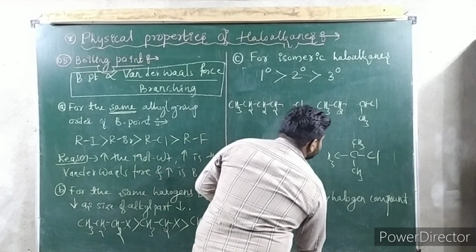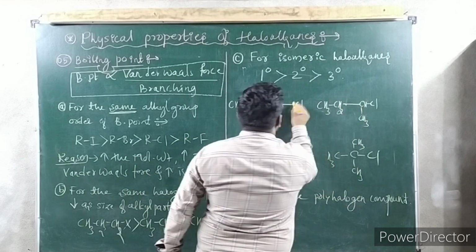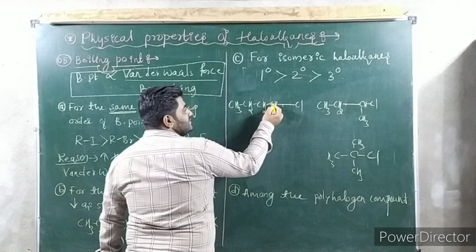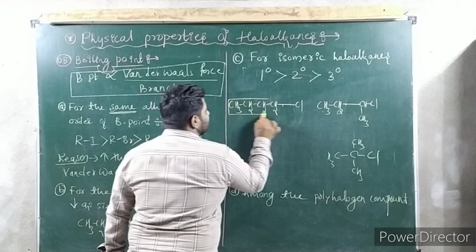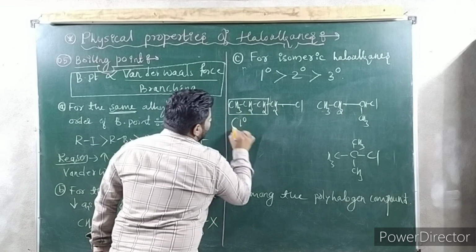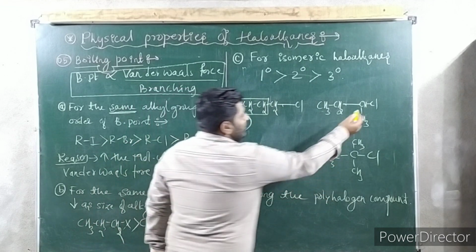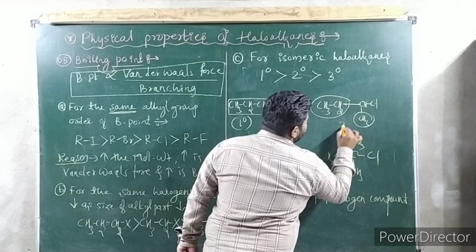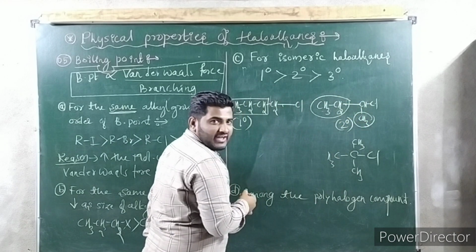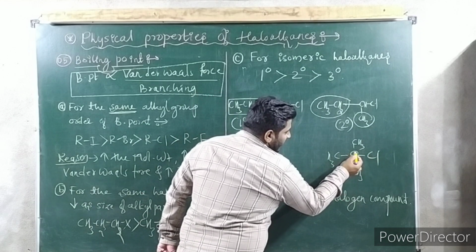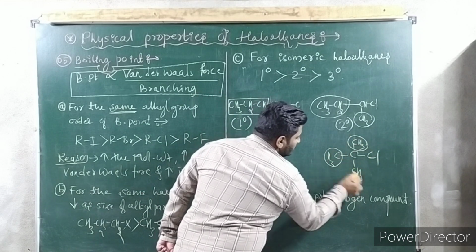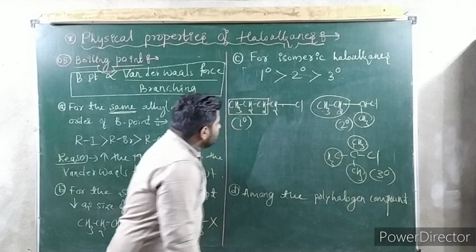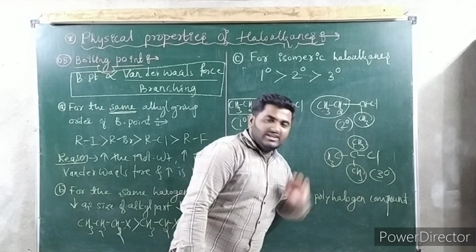See now. Yes, these are the examples I have taken. Carefully see. Halogen is attached to this carbon and this carbon is having only one substituent. So it is a primary haloalkane. Correct or not? Halogen is attached to this carbon and this carbon is having here one substituent, here one substituent. It is a secondary haloalkane. Correct? Halogen is attached to this carbon and this carbon is having 1, 2, 3 substituents. So it is a tertiary haloalkane.